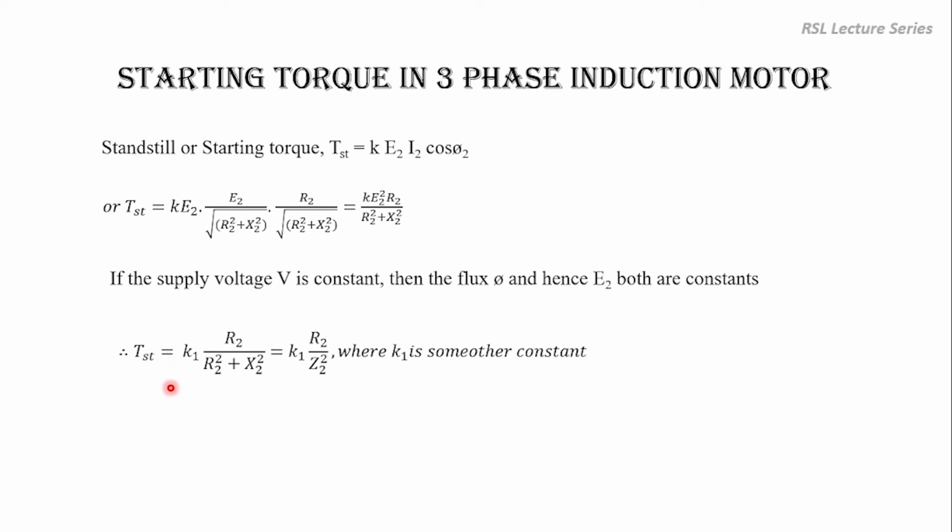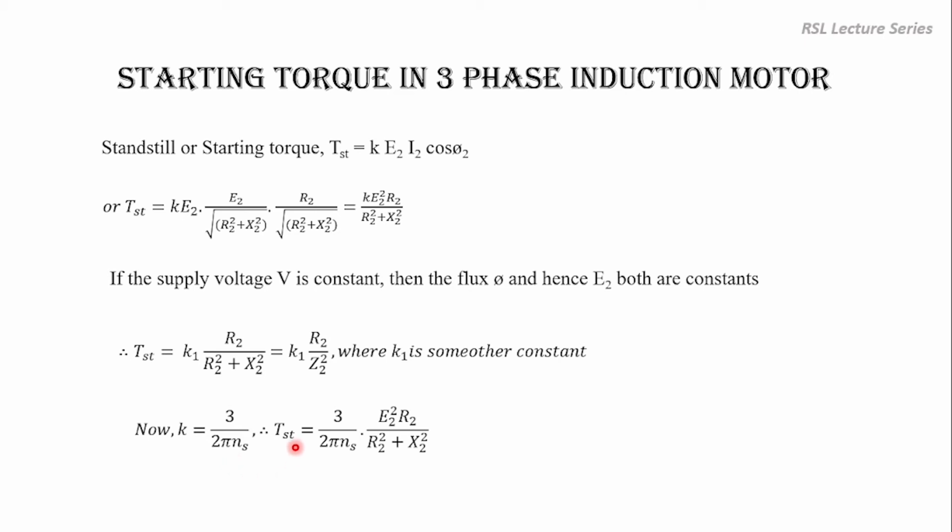So starting torque can be written as K1. Here K into E2 square can be considered as a constant. So that is written as K1 into R2 divided by R2 square plus X2 square. So that is equal to K1 into R2 divided by Z2 square, where K1 is a constant, already we have discussed. So this constant K is given by 3 divided by 2 pi into Ns. So this we will derive in the later sections.